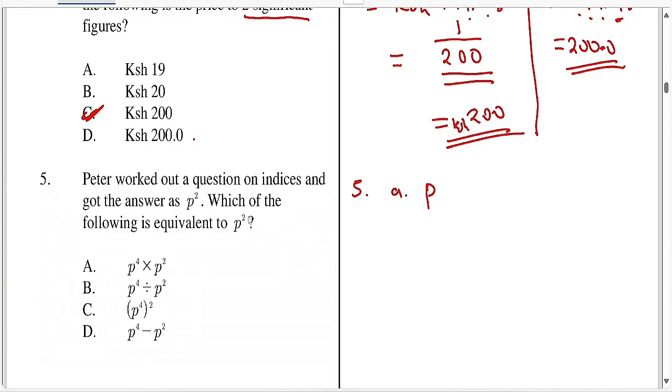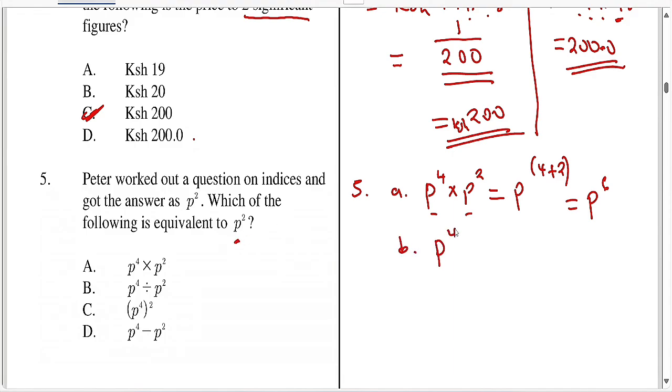If you look at choice A, ambayo inasema p power 4 times p squared, the first rule on indices is that if they have the same bases, different powers, add those powers. So 4 plus 2, it gives you p power 6. In this case, that's not p squared. So ni wrong. Choice A ni wrong.